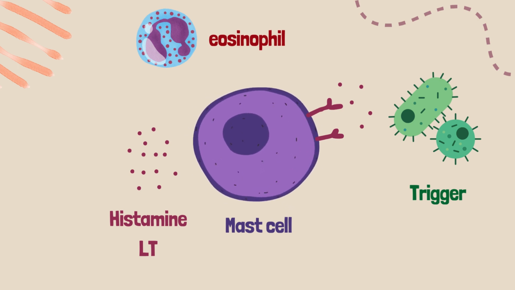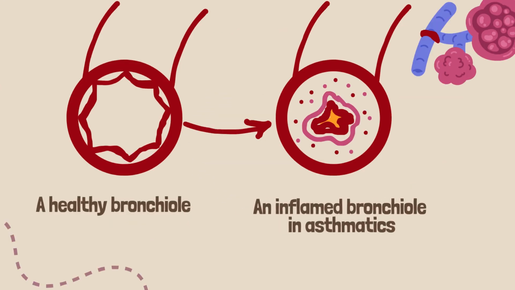Histamine and leukotriene cause bronchoconstriction or constriction of the airway, in addition to irritation by inflammation causing hypersecretion of mucus with mucosal edema by the inflammation and cellular infiltration by eosinophils with cytokines release.